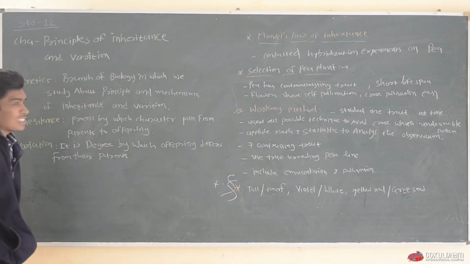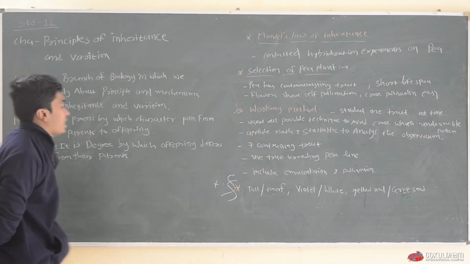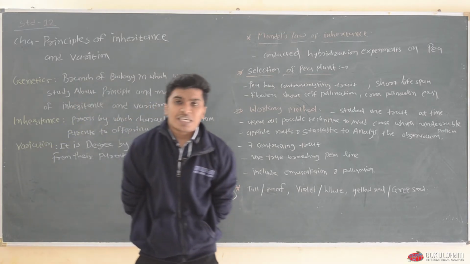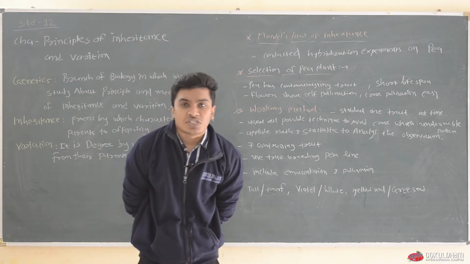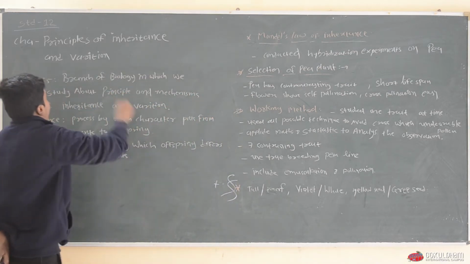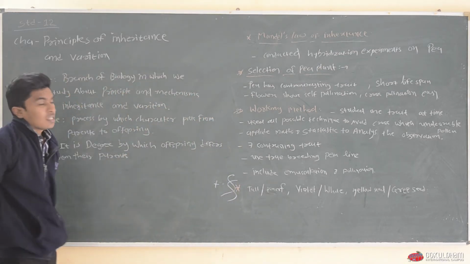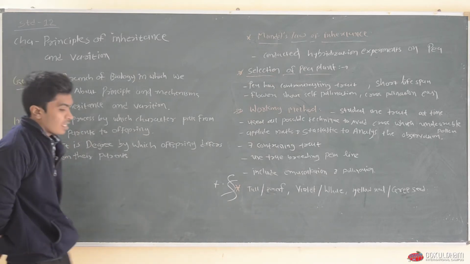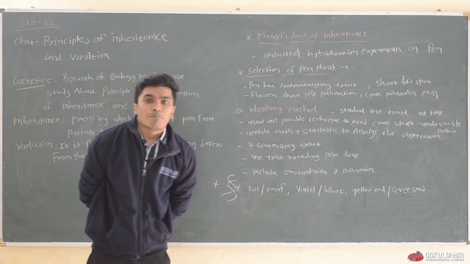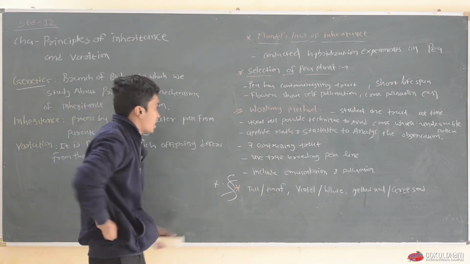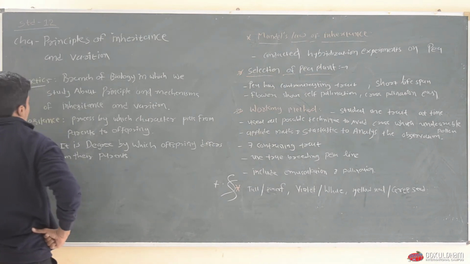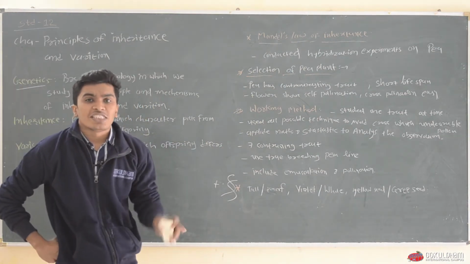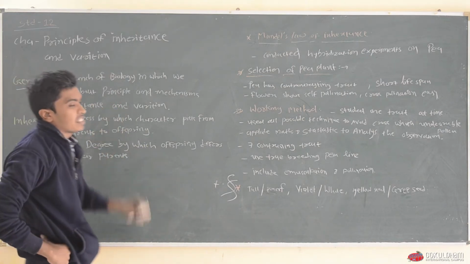The new chapter is Principles of Inheritance and Variation, which is present in unit number 7, Genetics and Evolution. First of all, let us talk about genetics. What is genetics? Genetics is a branch of biology in which we study the principles and mechanism of inheritance and variation.